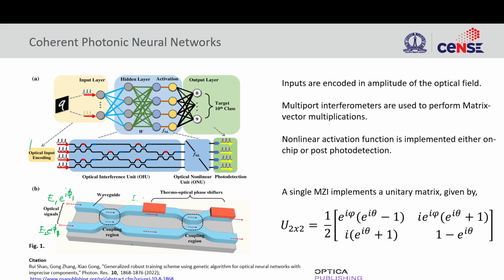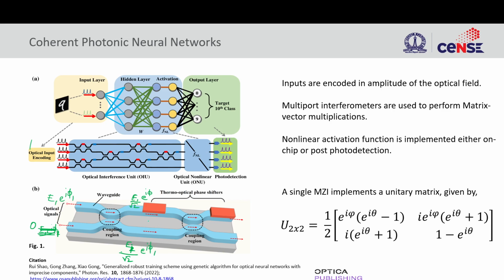For simplicity, let's imagine there is no light going through the second waveguide, only the light going through the first waveguide. Since this is a 50-50 splitter, E1 will become E1 by root 2, because it is a 50-50 splitter in power. So intensity will be half, but electric field amplitude will be E1 by root 2, e^{iφ}, and E1 by root 2 again, because the same E1 is getting split here, e^{iφ'}.